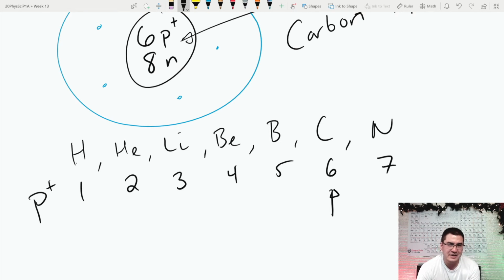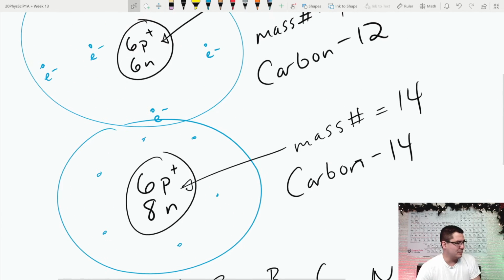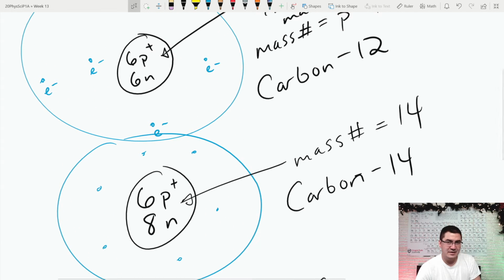Hydrogen is the simplest of all elements. It's first on the periodic table. It has 1 proton. Helium is the next largest, and you keep building up, and carbon has 6 protons. Both of these examples of carbon have 6 protons. That's what makes carbon carbon.